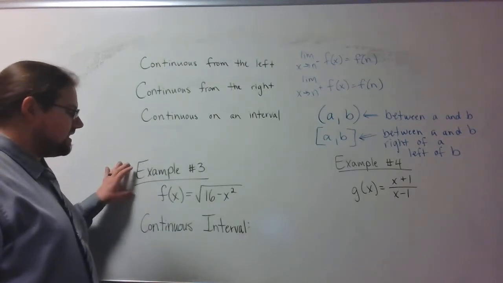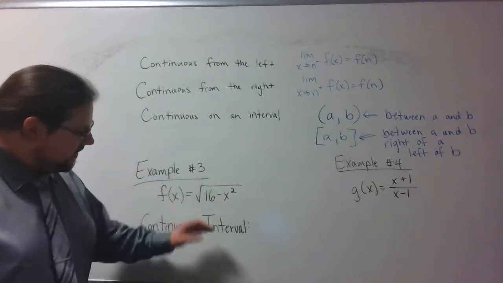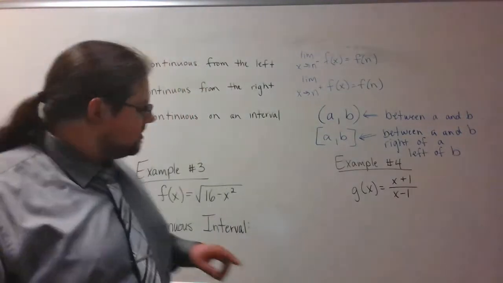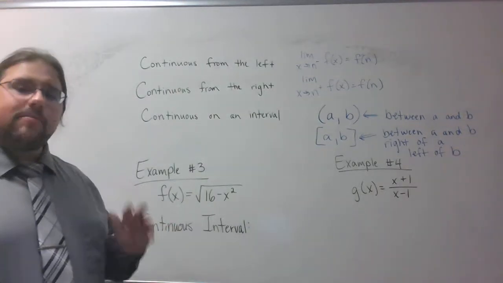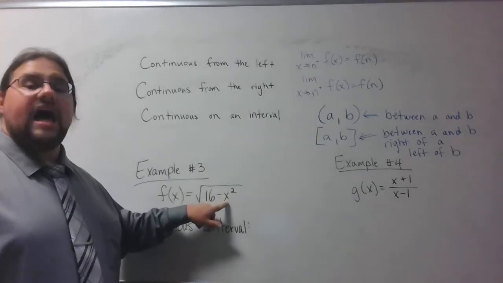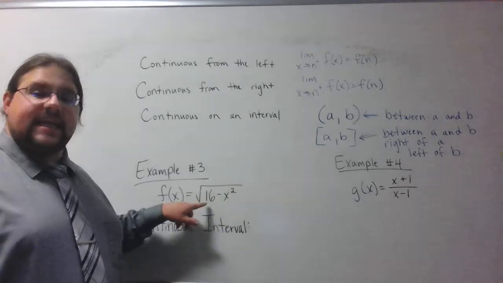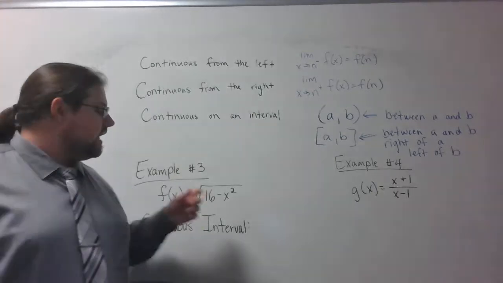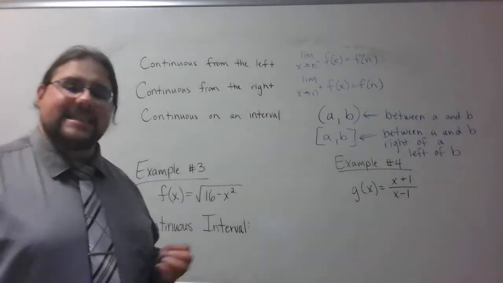So what I'm going to do first is this example, f of x equals the square root of 16 minus x squared. And then I'm going to figure out where it's continuous. I'm also going to do this one over here, which is a rational function, but I'm going to get to that in a second. So first and foremost with this one, this is where some limit laws are going to come in handy. Now, I'm going to point out to you that there are some numbers that you just can't plug in here. For instance, let's say 6. If you try to plug in 6, you're going to get 16 minus 6 squared. 6 squared is 36. 16 minus 36 is negative 20. And the square root of negative 20 does not exist. It's undefined there.